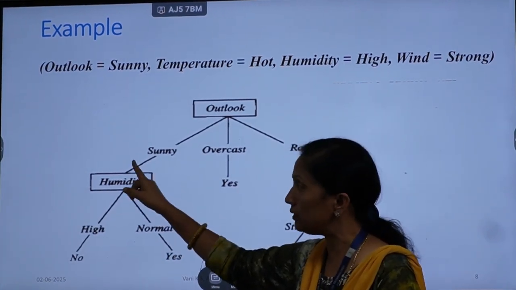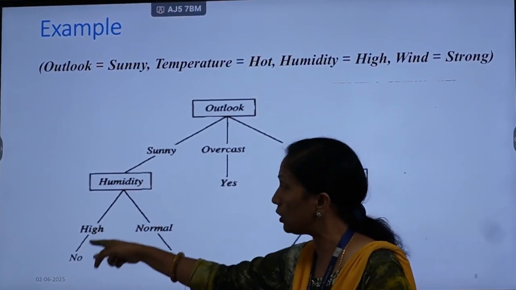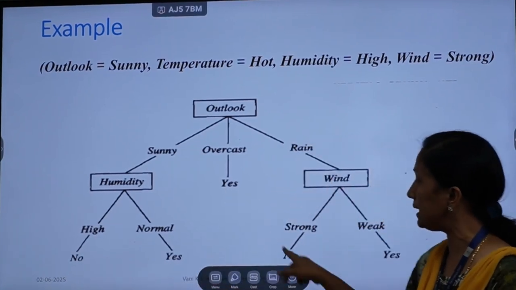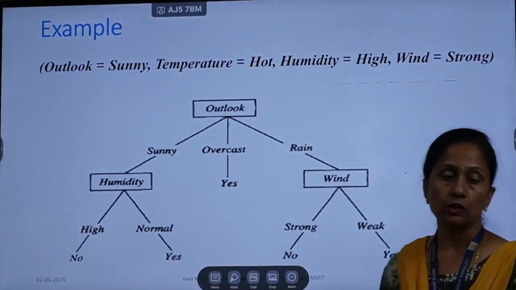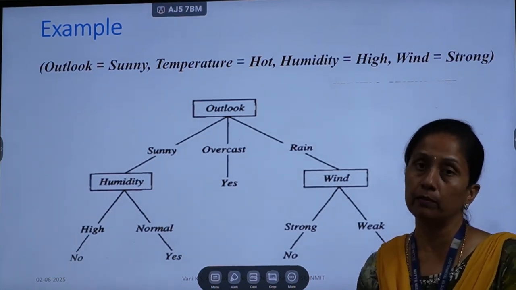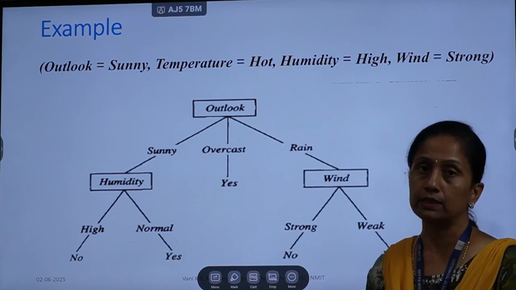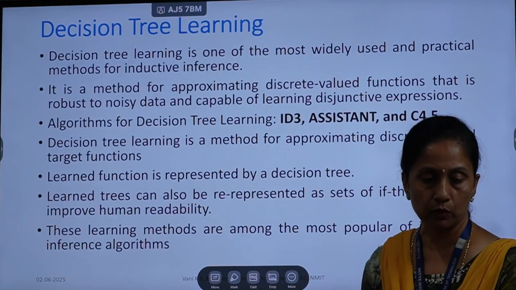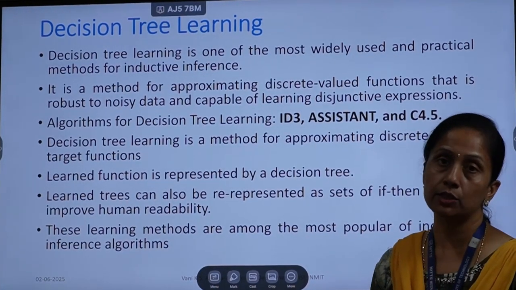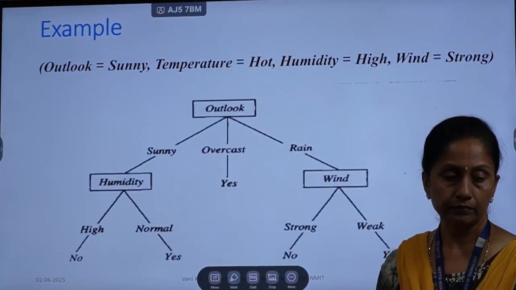Then the possible values of humidity were high and normal, so 2 branches will come out. Then finally, these are the decision labels, or the labels which are there in the data set. So this is how the decision tree will be constructed based on entropy and information gain calculation. Based on that calculation, this is the ID3 algorithm we have discussed. Like C4.5, one more algorithm I told, or maybe CART, these use some other strategies called split ratio and so on. Based on that only the decision tree will be constructed.